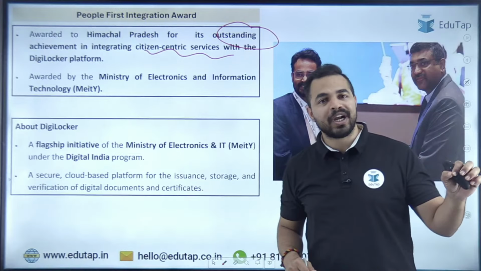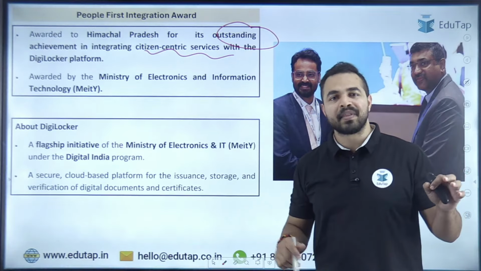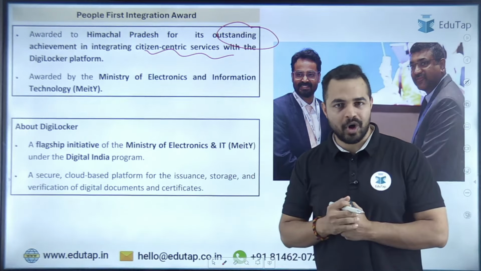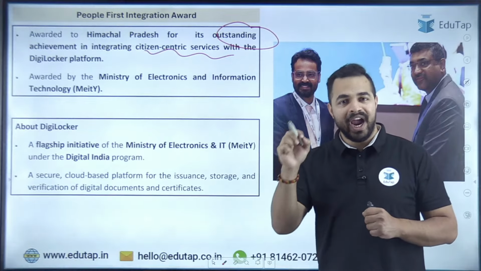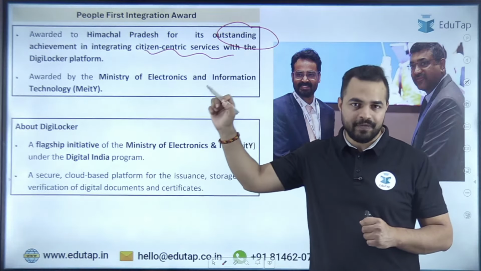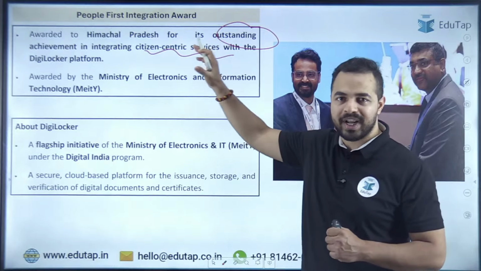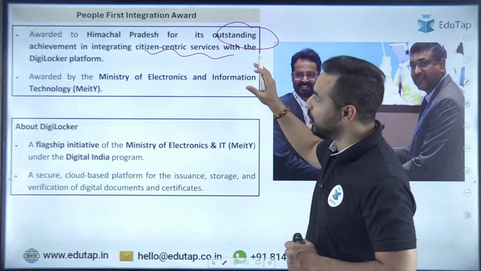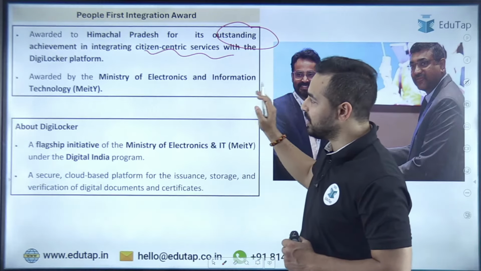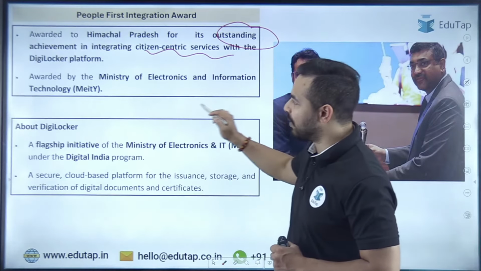So guys, let me tell you that Himachal Pradesh state government has integrated so many state government services with the DigiLocker, and recognizing this effort, that's why this particular award has been given to Himachal Pradesh, awarded by the Minister of Electronics and Information Technology.